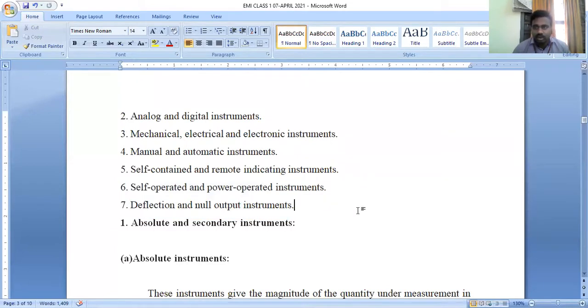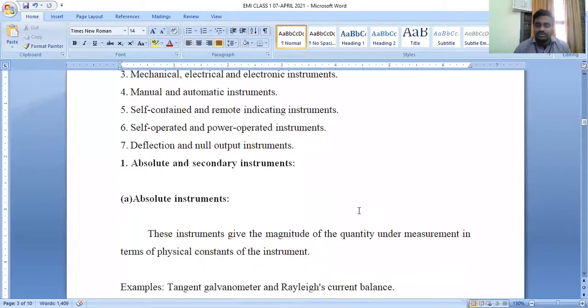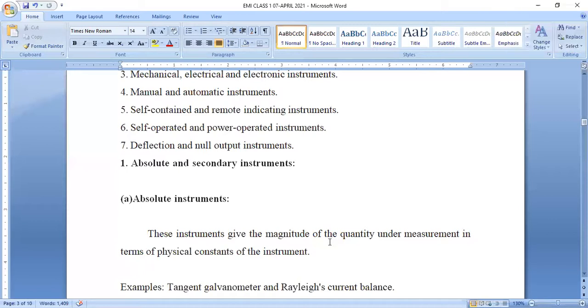So among all these, the most important instruments which we are going to discuss in the syllabus are absolute instruments and secondary instruments. How can we define an absolute instrument? The concept of an absolute instrument is that it gives the magnitude of the quantity under measurement in terms of physical constants.